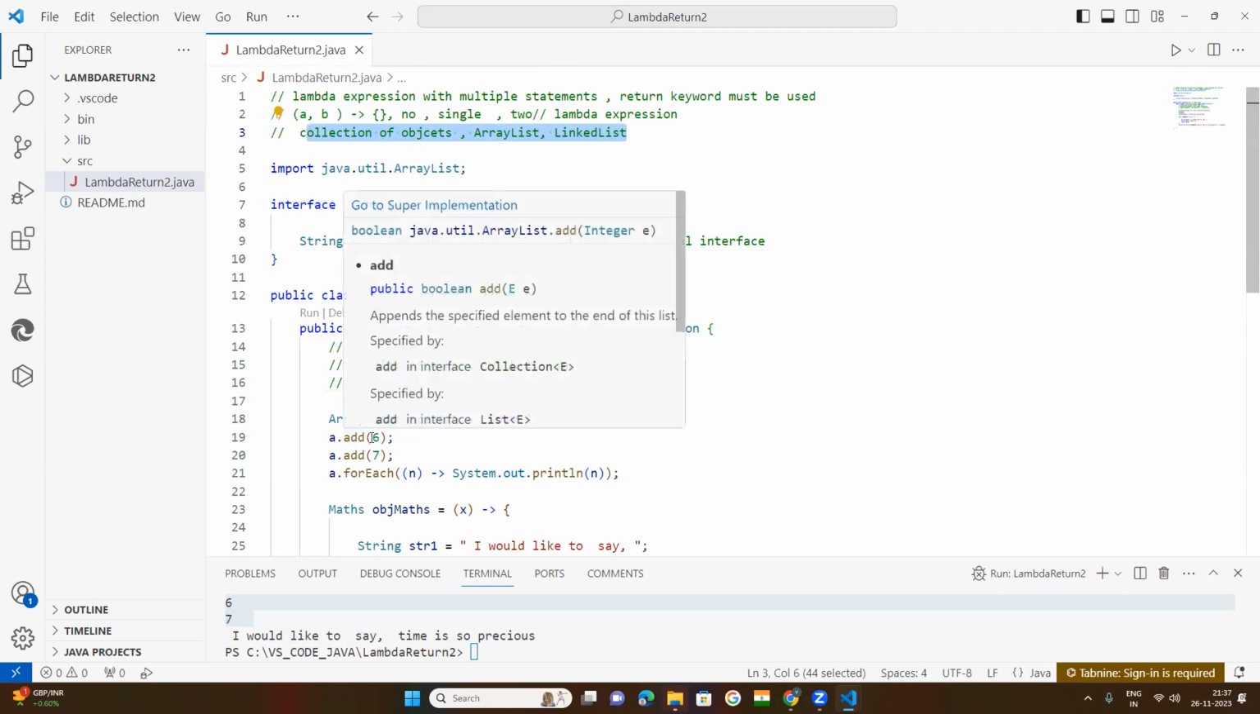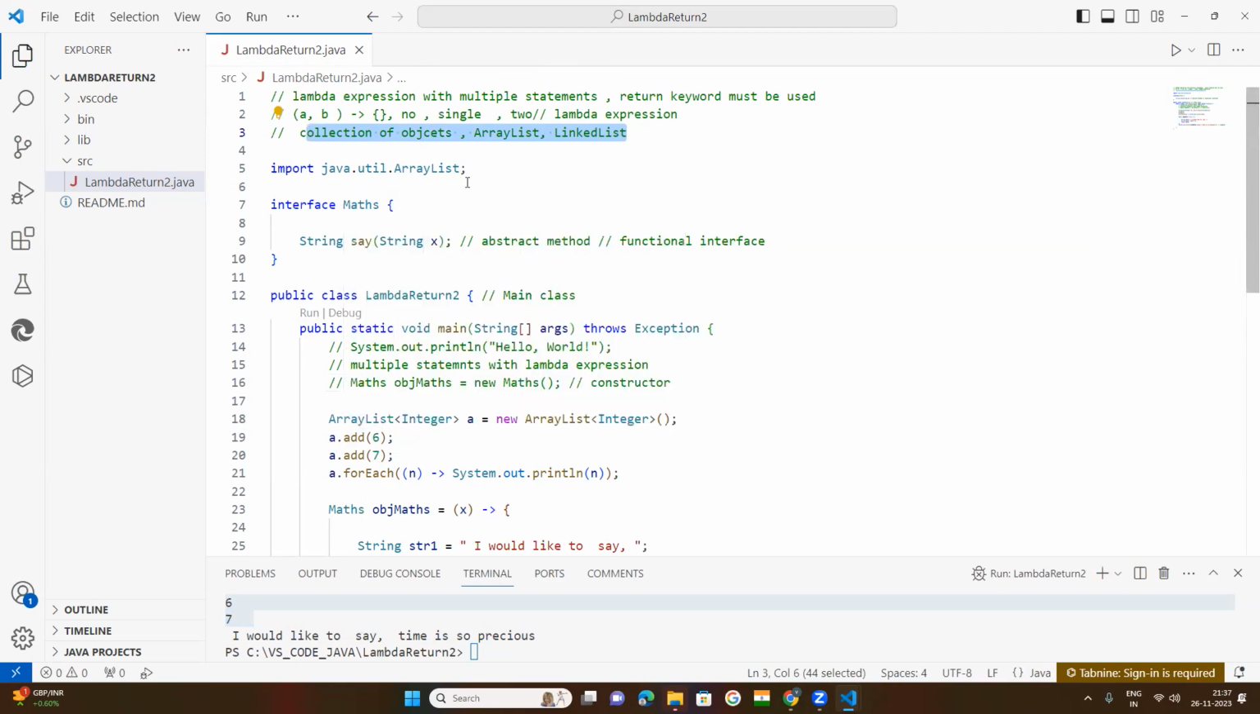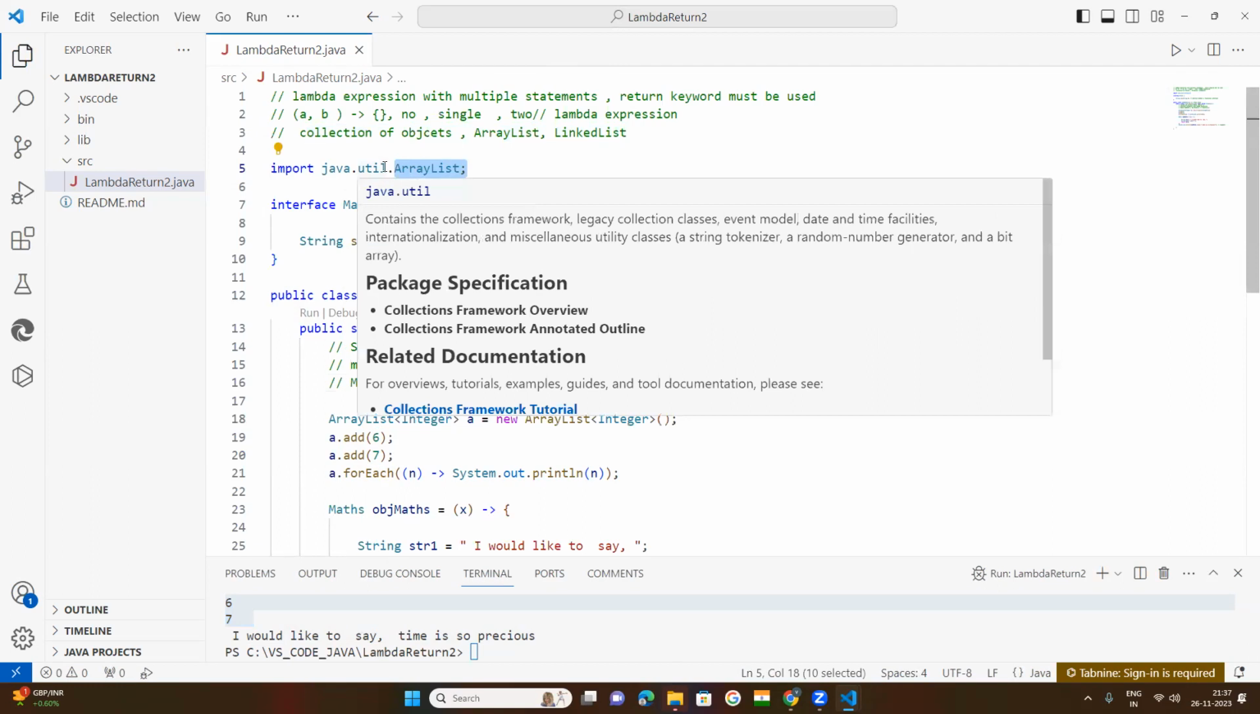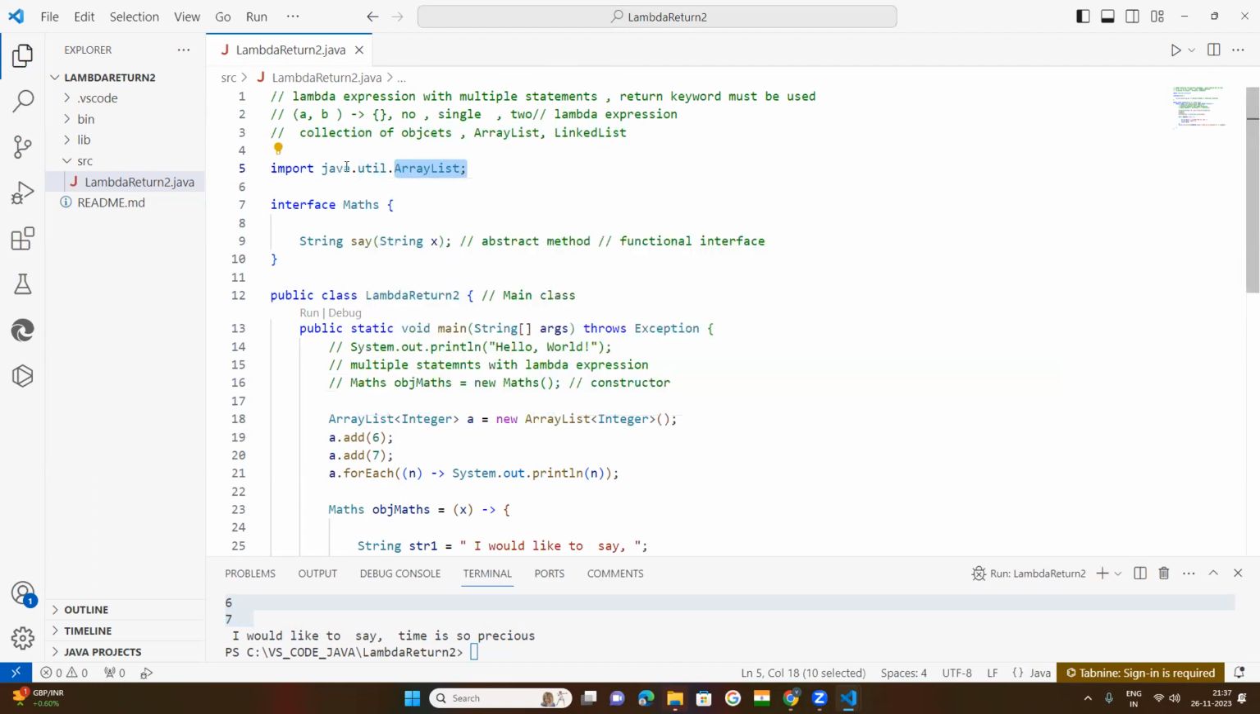So add is a method of ArrayList. ArrayList is a class imported from the util package, a sub package of the java main package. ArrayList is a list. Wrapper classes have been used. Wrapper classes are used to use primitive data types as objects.